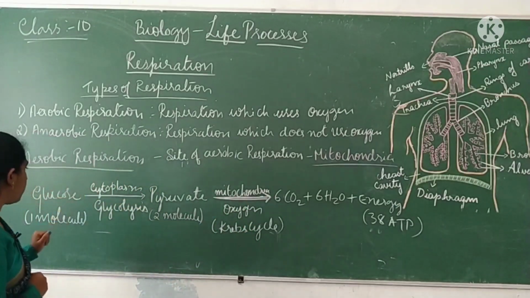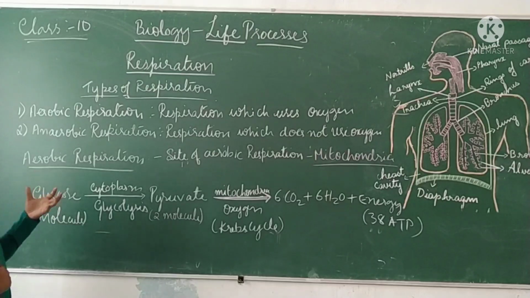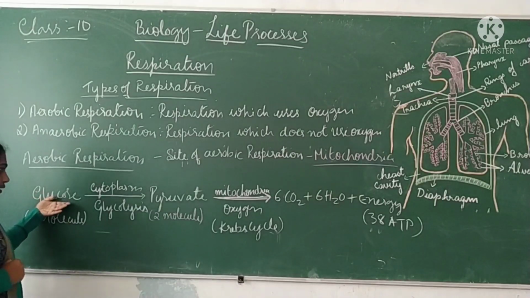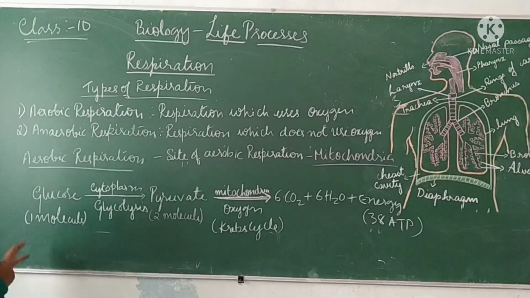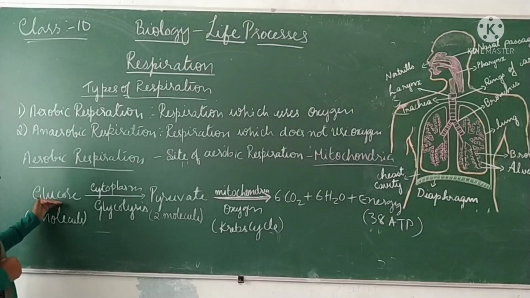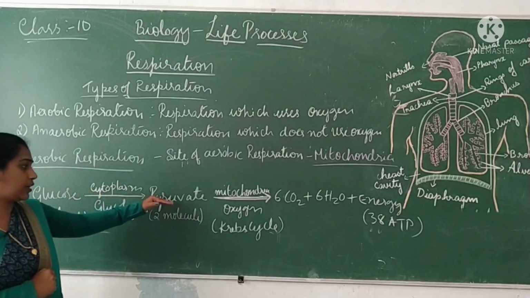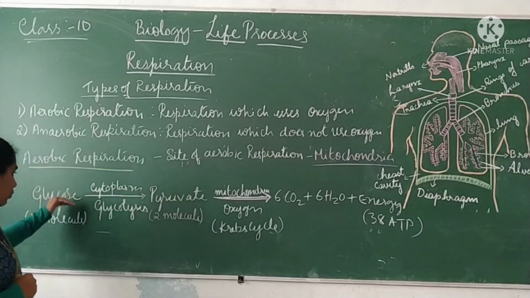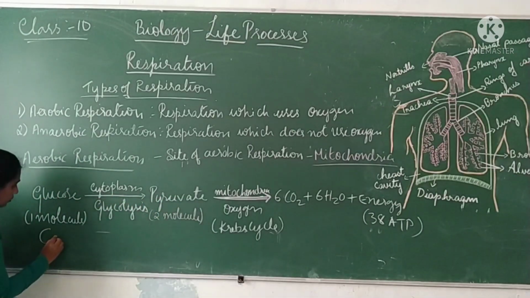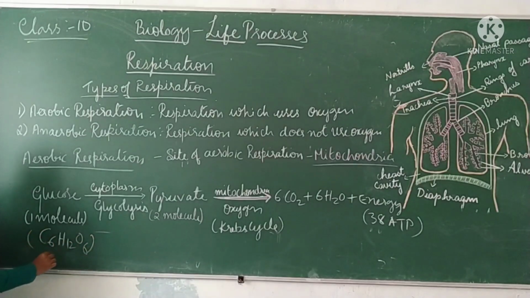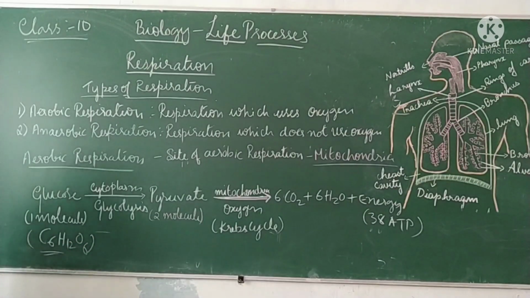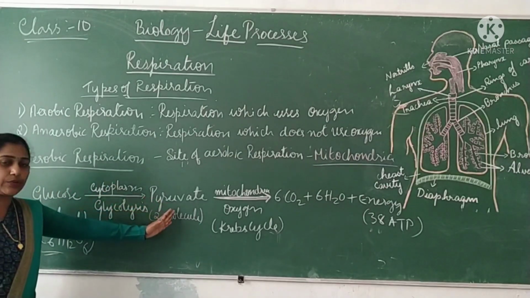In the first step, glucose, the food which we have absorbed in our body, is glucose, right? So the animal body has glucose. That glucose has to be broken down to produce energy. So in the first step, glucose is broken down into an intermediate compound called pyruvate. Now glucose is a 6 carbon compound, right? How do you write glucose? C6H12O6. So that means glucose is a 6 carbon compound. That glucose is broken down into pyruvate in the first step.